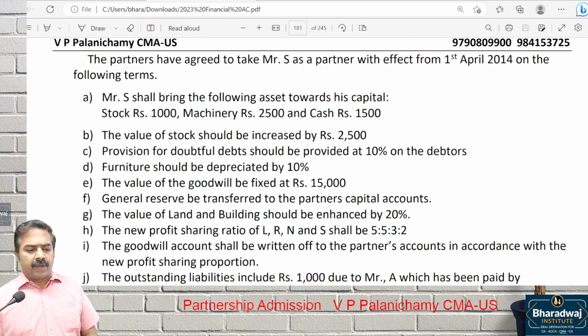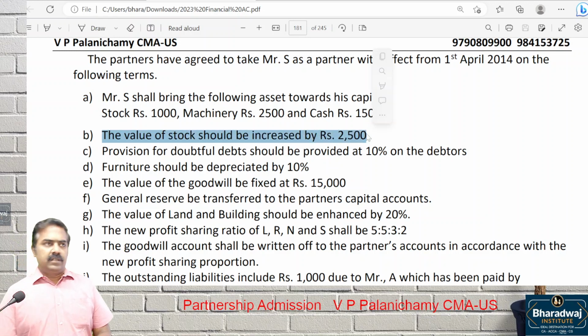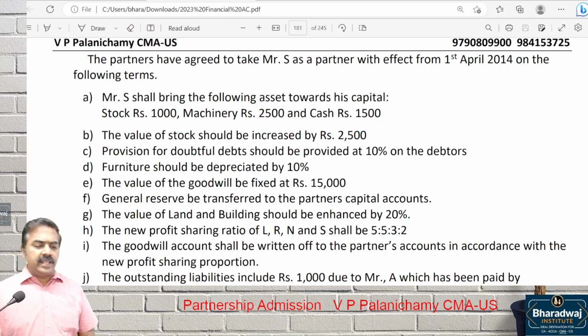This is point number A. New partner's capital. Look at point number B. Value of stock should be increased by, okay, increasing the stock value, is it a profit or loss? So point number B is about revaluation account. Point number C, provision for bad debts. Creating a provision for bad debts, is it a gain or loss? Loss. Furniture to be depreciated by 10%, gain or loss? Loss.